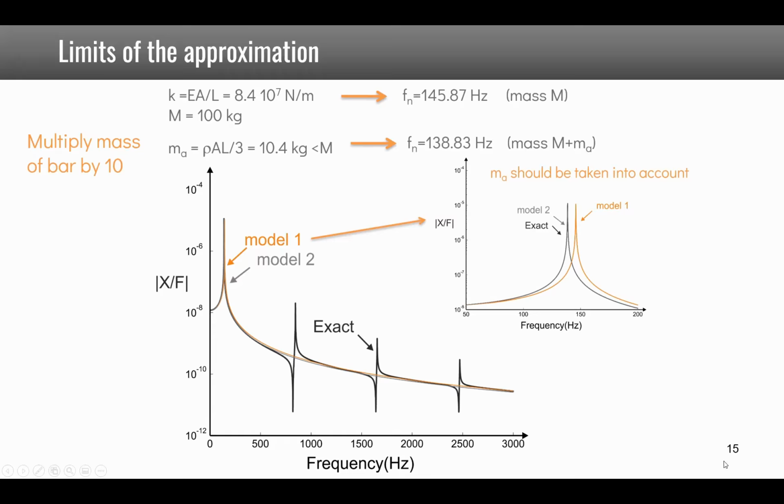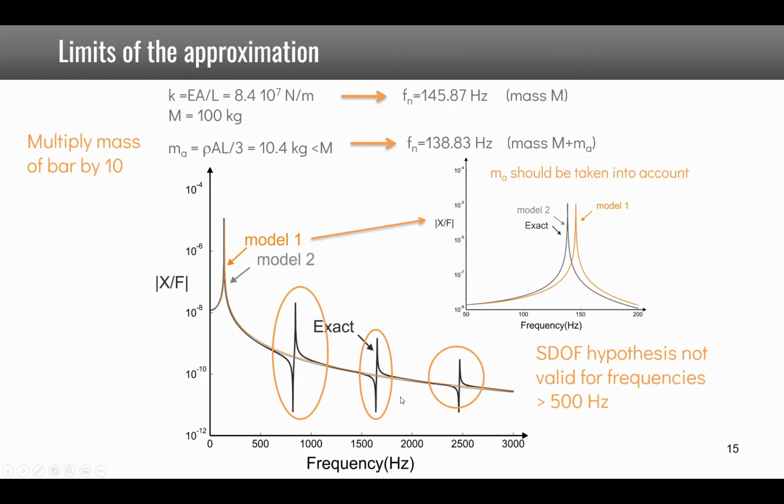But what you also see is that because the mass of this bar is higher, its natural frequencies will be lower, and so they interact at much lower frequencies with the main dynamics of the system at low frequency. So in this case, you see now that the single degree of freedom hypothesis is not valid for frequencies higher than 500 Hz.